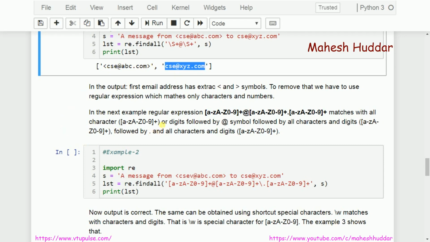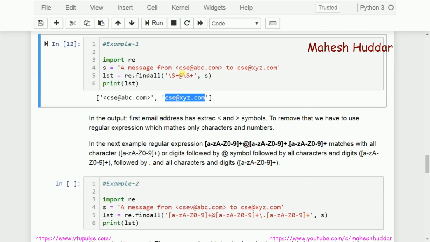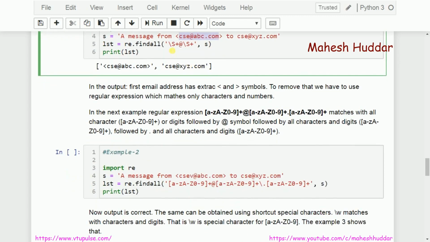So what I need to do here is write some other regular expression, because the non-space character will match with everything. Because of that, we are getting this less than symbol and greater than symbol here. I am not interested in this one. I am interested in only this particular part of the email. So I cannot use this non-space character as a regular expression. Yes, definitely it works fine, but still it is not the perfect one in this situation.